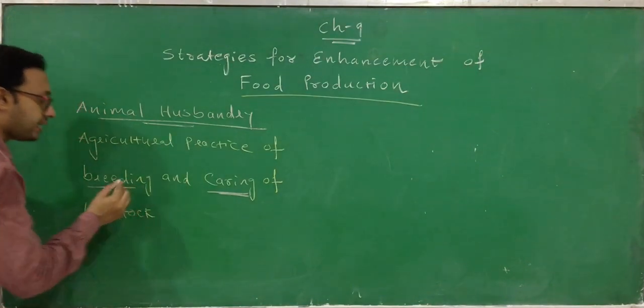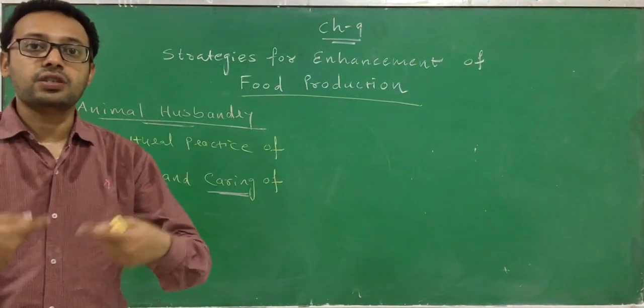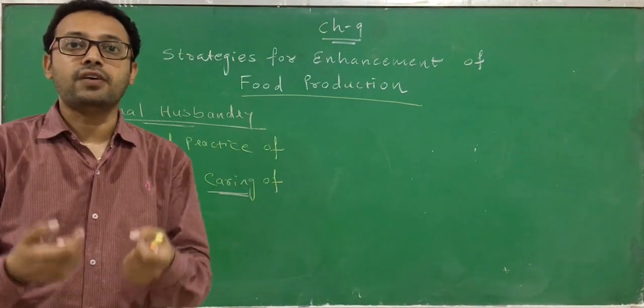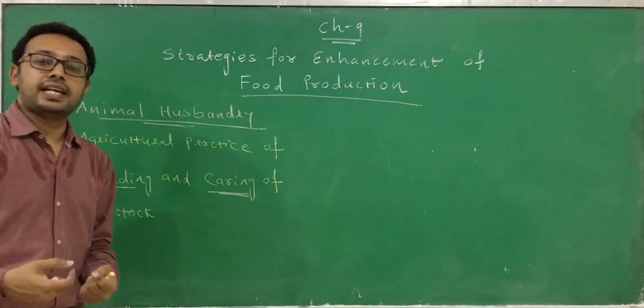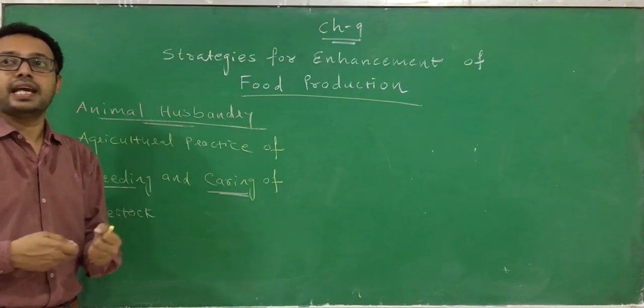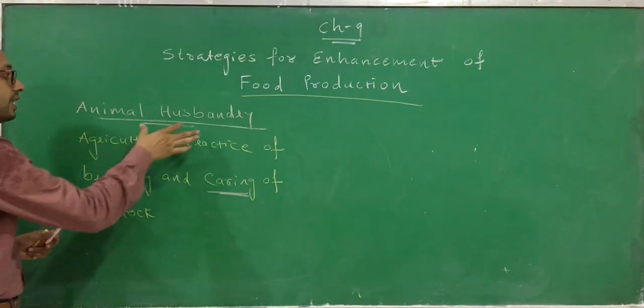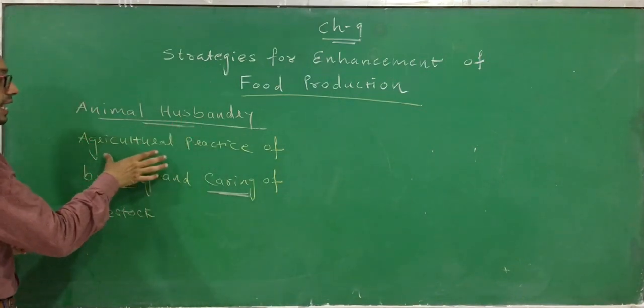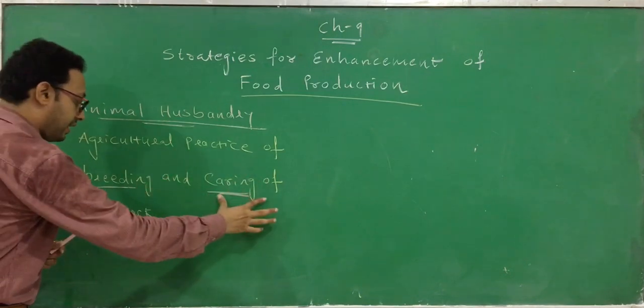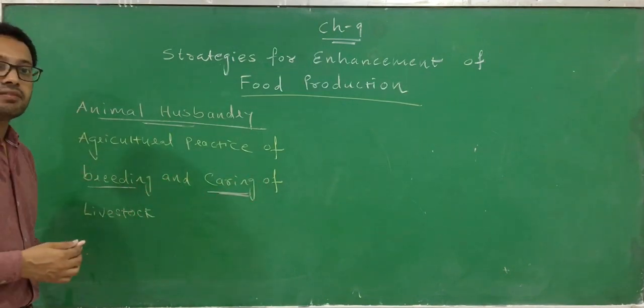And the second one is breeding. That means the generation which is going to be produced should be of good breed, because we are getting lots of products from these animals. So animal husbandry is an agricultural practice of breeding and caring or raising of livestock.